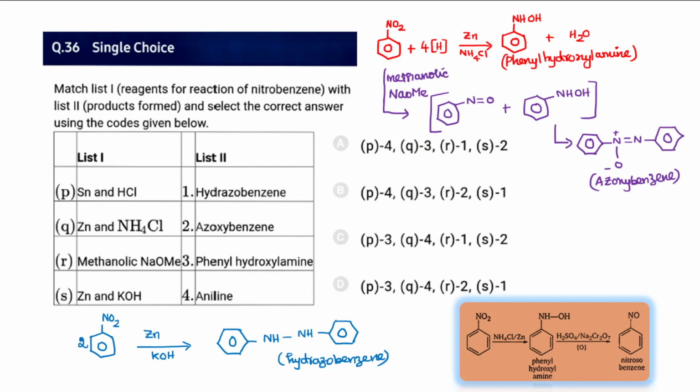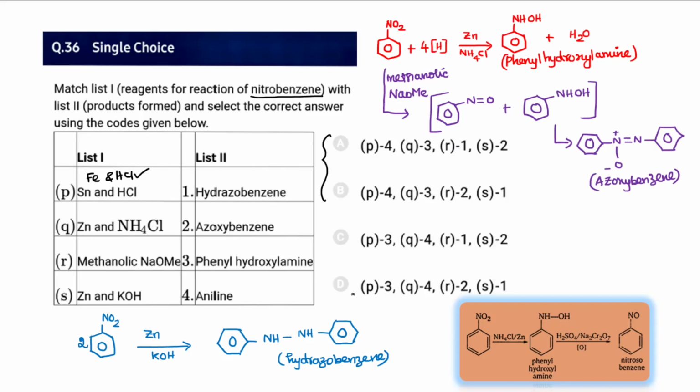And 36, tin with HCl. Tin with HCl, when nitrobenzene is reacted, we know it gives aniline. Even Fe and HCl also does the same job, and we may generally say Fe/HCl is more preferred than Sn/HCl. So if Sn/HCl or Fe/HCl is present, it forms aniline. So P is going to be 4. So the options I have over here are only A and B.